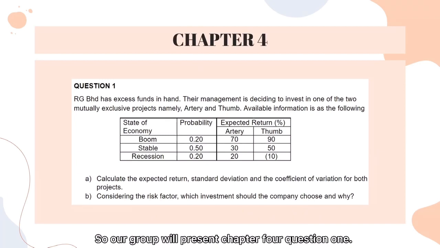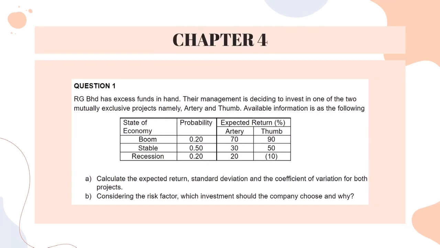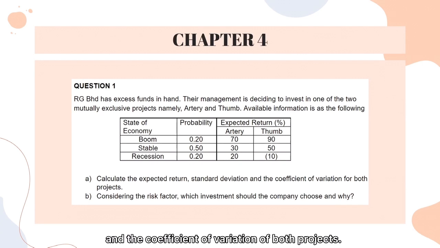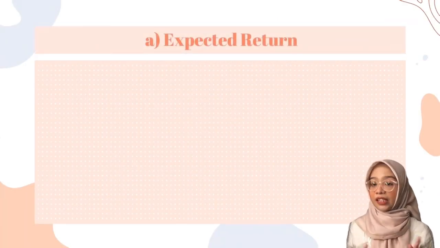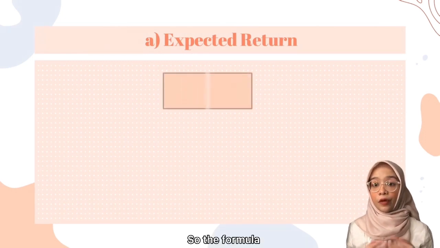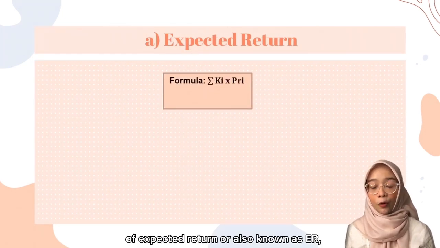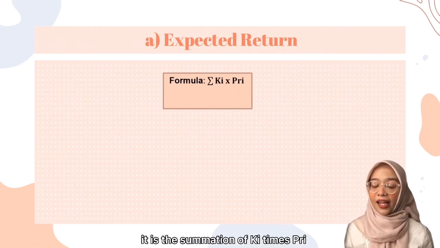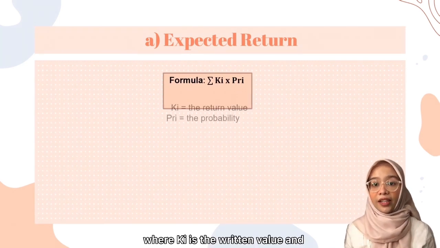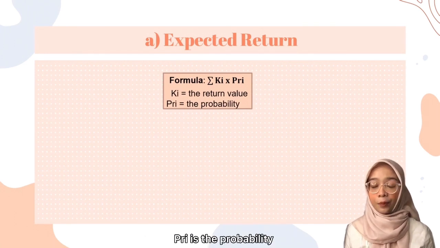So our group will present chapter 4 question 1. So this is how the question looks like, and the first question asks us to calculate the expected return, standard deviation and the coefficient of variation of both projects. So we will start with the calculation of expected return first. The formula of expected return, or also known as ER, is the summation of KI times PRI, where KI is the return value and PRI is the probability.